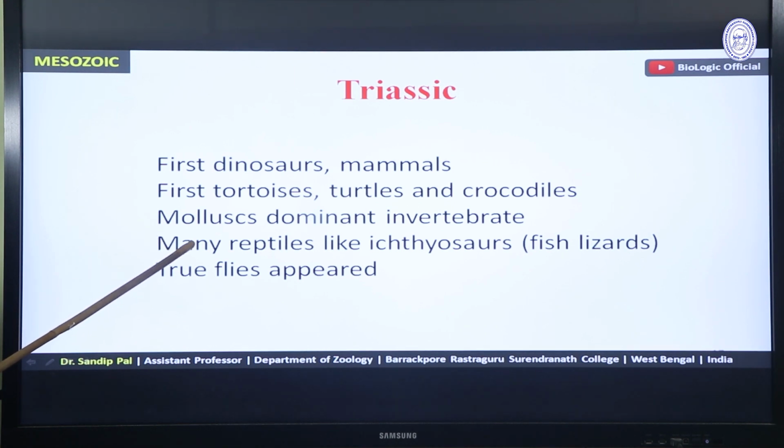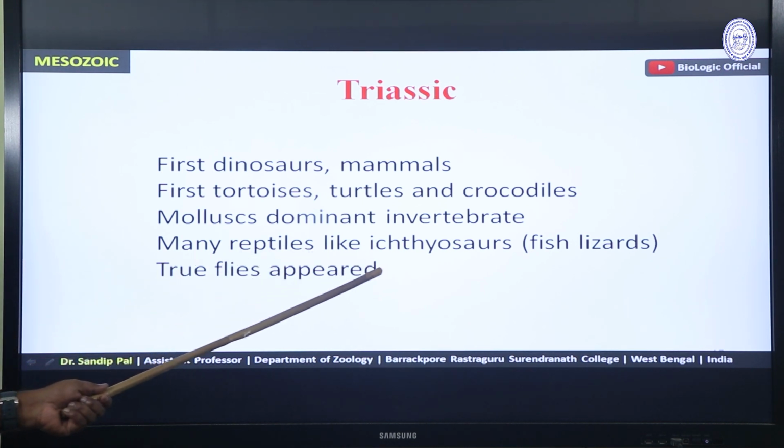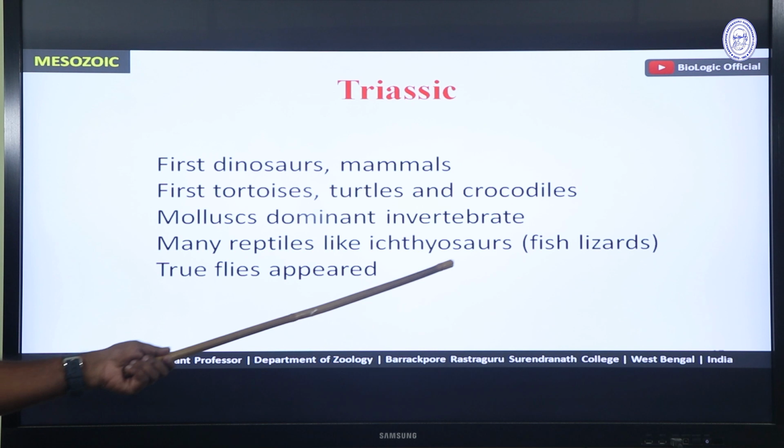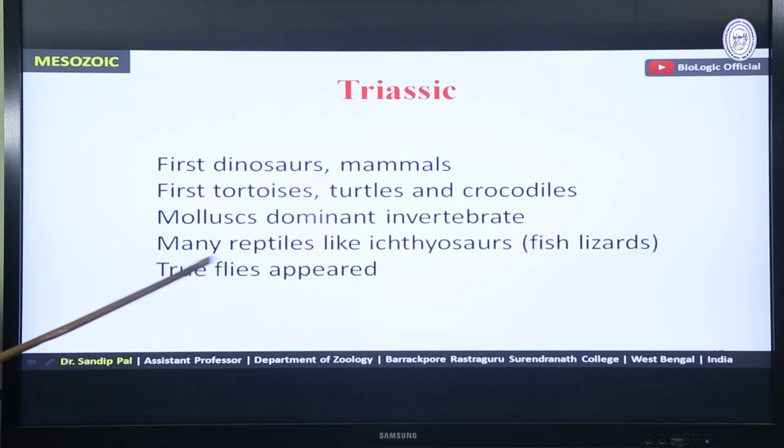Mollusks were dominant invertebrate during that time, and now you all know that arthropod is the most dominant invertebrate. In that time it was mollusks were dominant. Many reptiles like Ichthyosaurus, which is also called fish lizard, appeared, and true flies appeared during Triassic period.